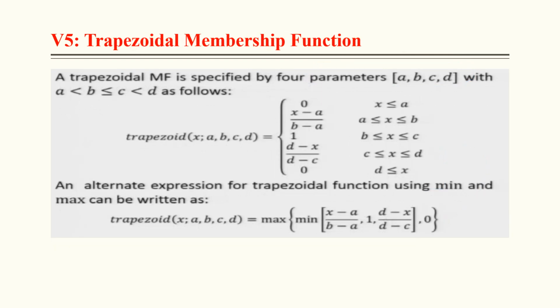Next, trapezoidal. In trapezoidal, the membership function is specified by four parameters, A, B, C, D. And this is the formula. In another way, we can also write this.